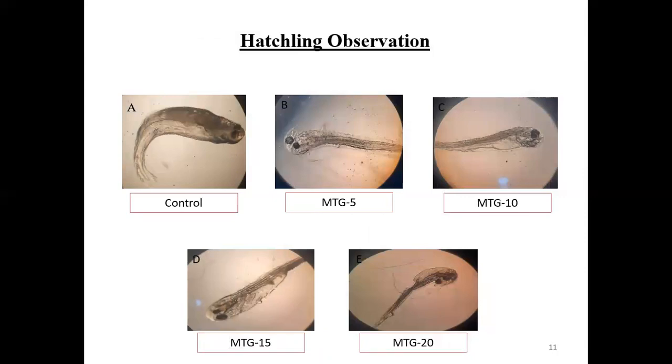Hatchling observations. These are the observations recorded after the eggs were successfully hatched. Here, A is the control, where all the hatchlings were normal, while in the malathion-treated group B, you can clearly see the abnormal eyes, while in C and D, you can see erosions on the surfaces and margins, while all the hatchlings in group E were completely dead.